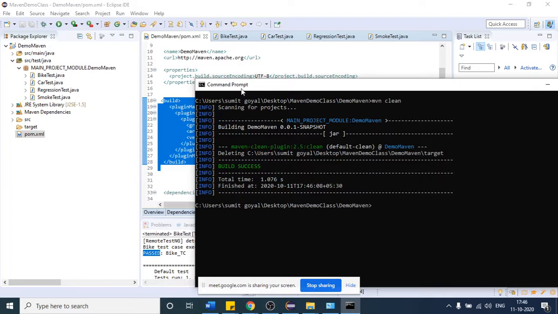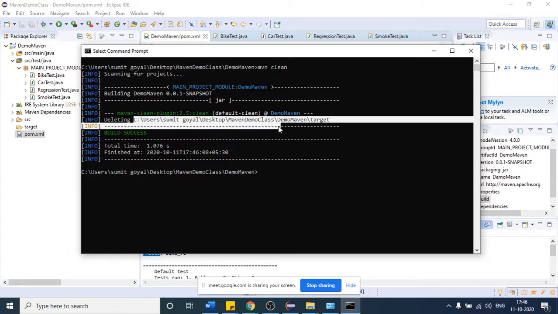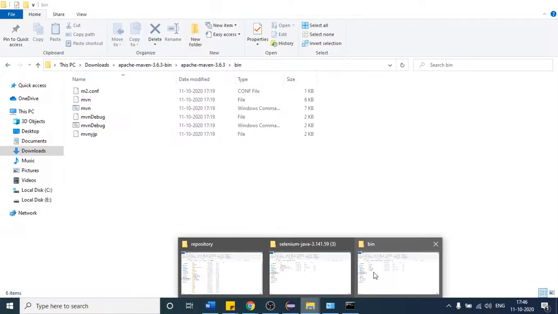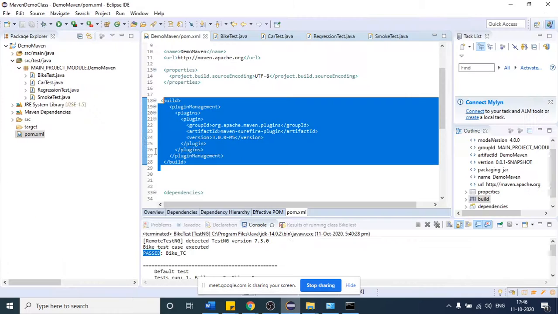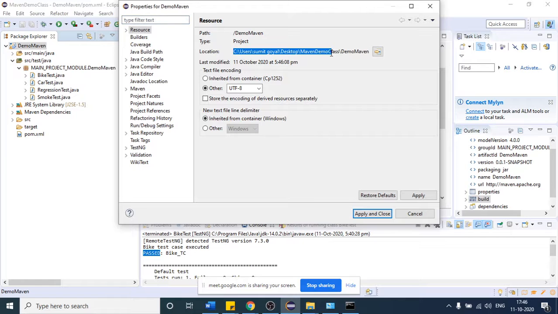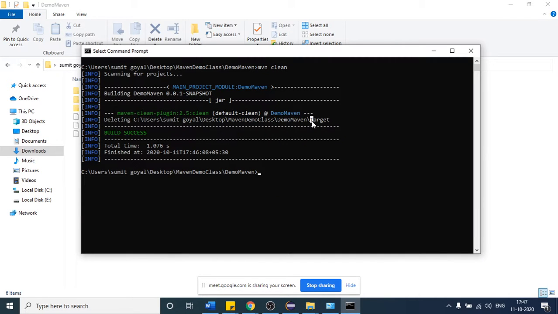When you run this command, it is saying deleting. I think it has already deleted. So let us first go to our path, and then we will be able to see what folder it is deleting every time. Let me copy the path again, paste it here and hit enter. Okay, I think it has deleted one target folder. You can see, this is the folder it deleted, and this is the reason you are not seeing it here.